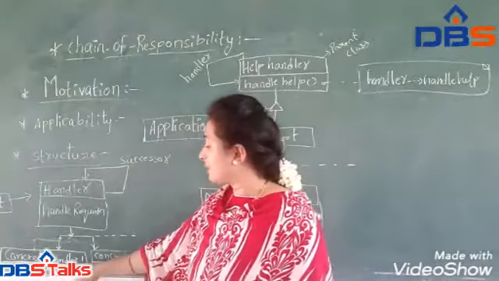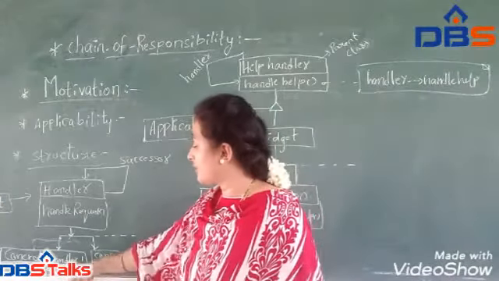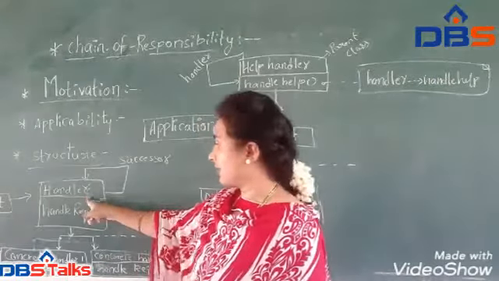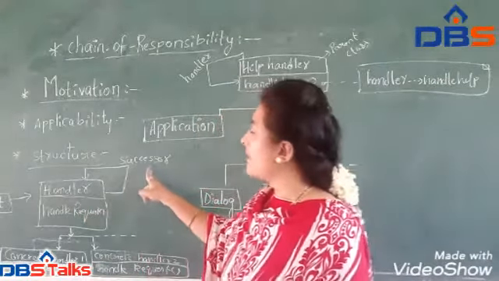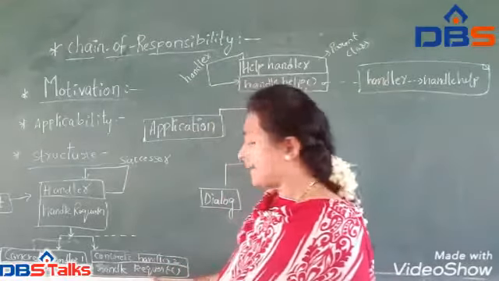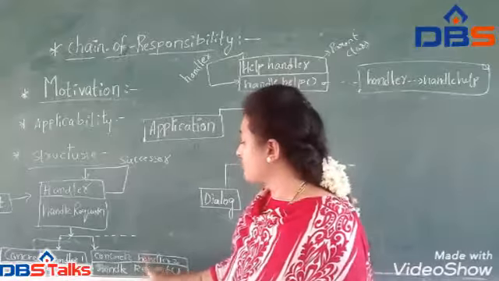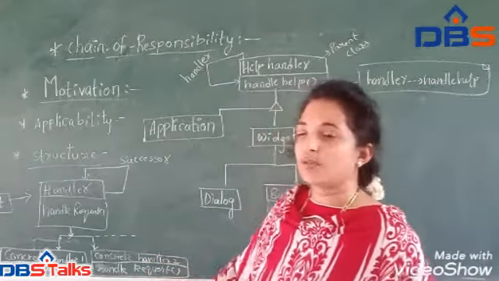After completion of that operation, it sends the request again to the handler, and by default we have provided the successor. That request again passes to concrete handler 2. Concrete handler 2 checks whether it has capacity to handle the request or not.